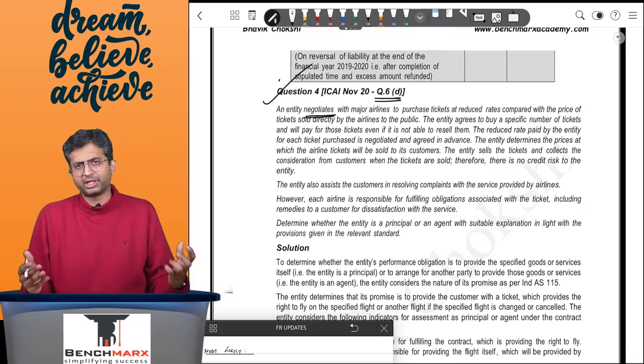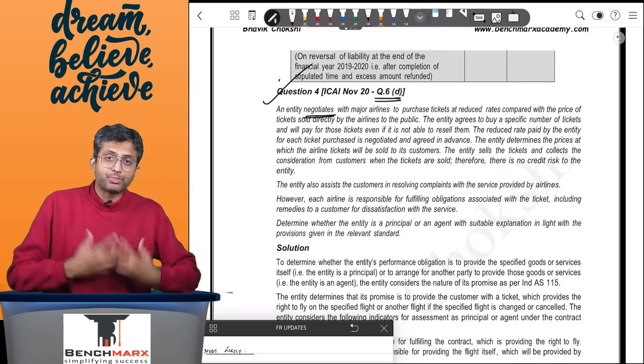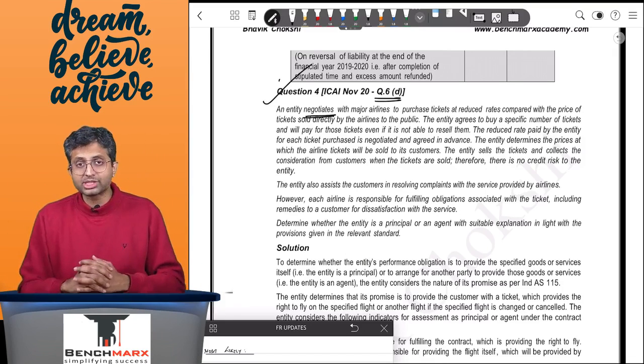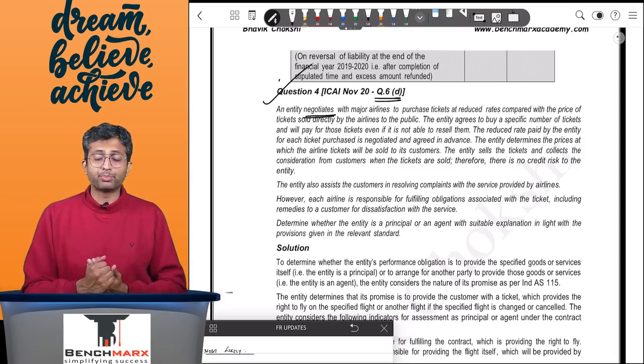So this is on principal and agent. Remember, between principal and agent, how do you recognize revenue? If I'm a principal, I will recognize the revenue on a gross basis. If I'm an agent, I will recognize the revenue on a net basis. How do I determine that I'm a principal or an agent?